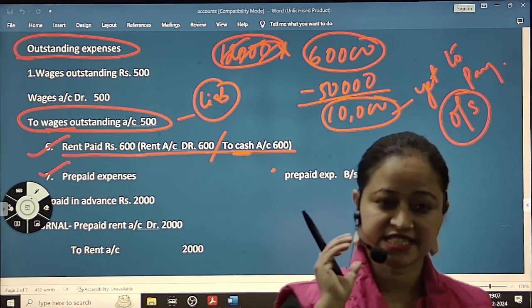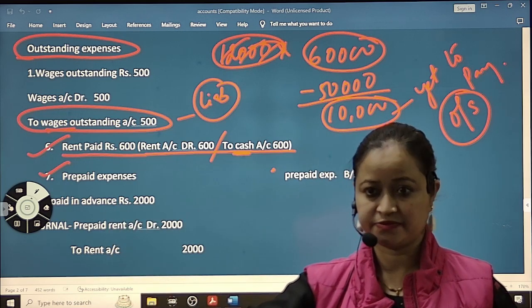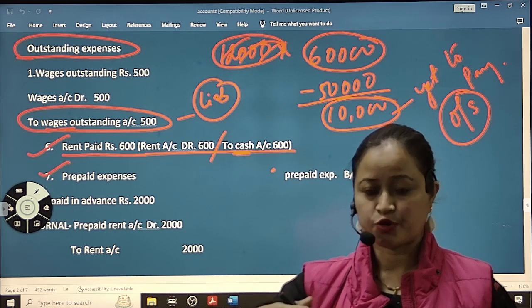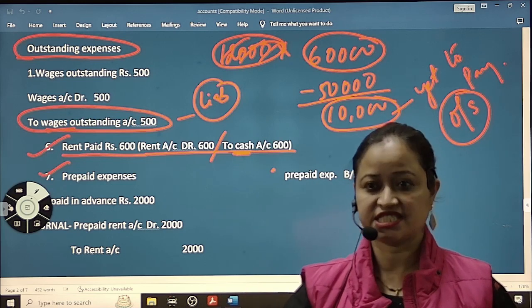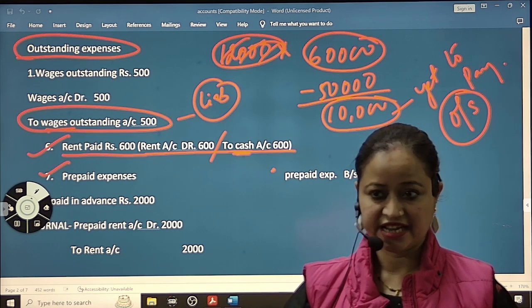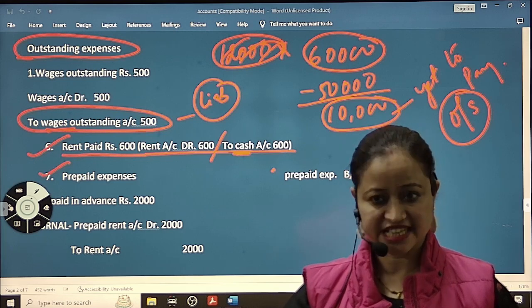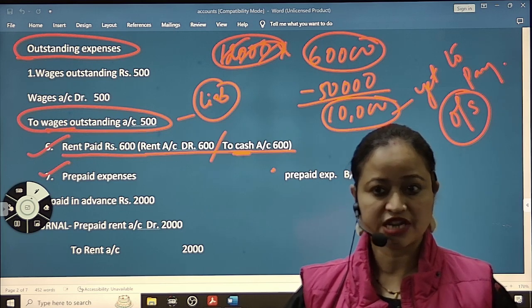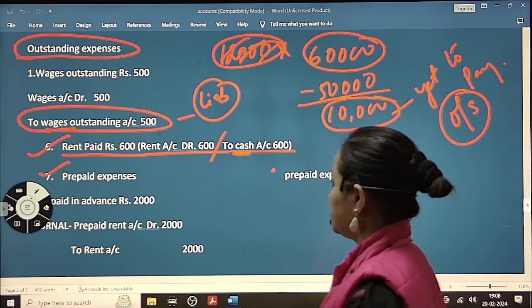So same ways, expenses you have prepaid for coming year. आपको 5,000 देना था, you have paid 7,000. What is the prepaid? 2,000, right? तो 2,000 क्या हुआ आपका? Prepaid.